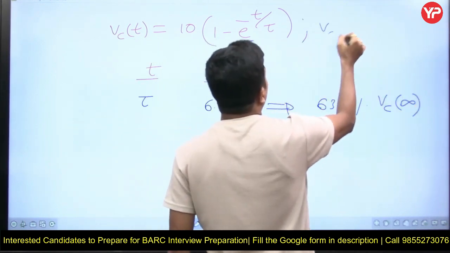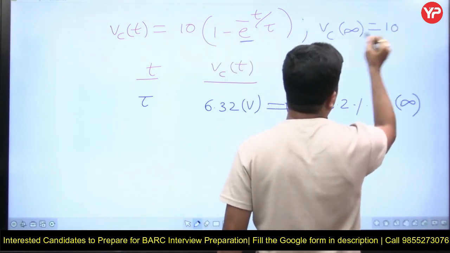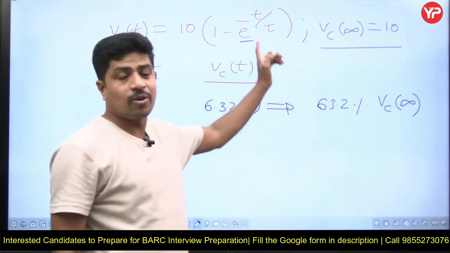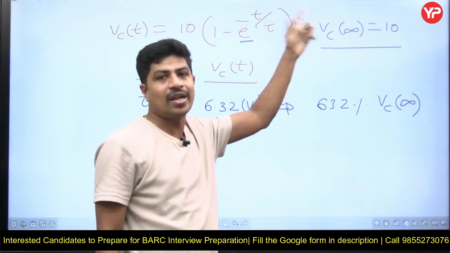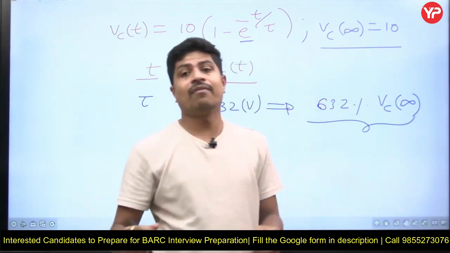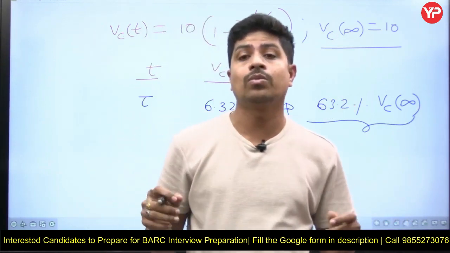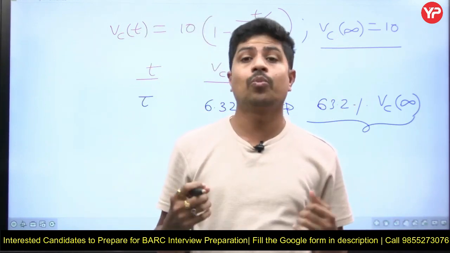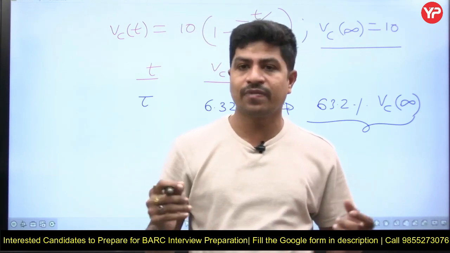Tell me, what is the voltage across the capacitor at infinity? That is equal to 10. If you put t equal to infinity, e power minus infinity is 0, 1 minus 0 is 1, 1 into 10 is 10. So this is how we have to understand it: when your time is exactly equal to one time constant, the output is going to be 63.2% of its final value.